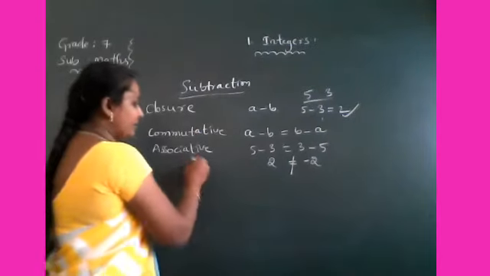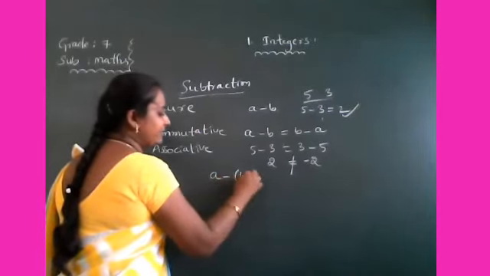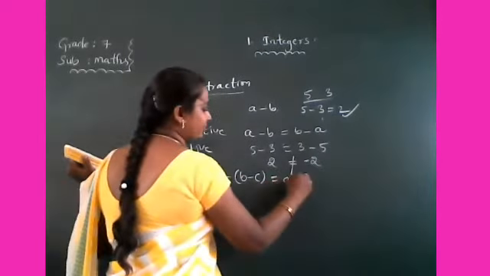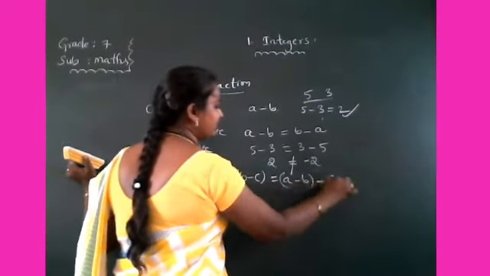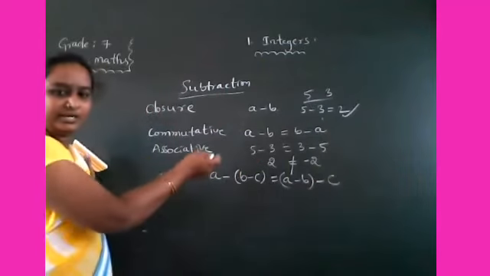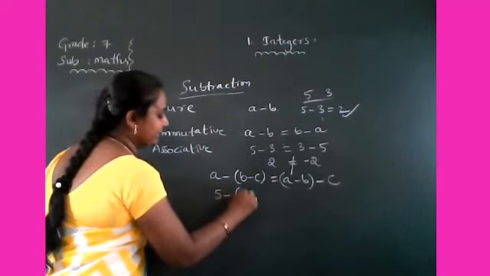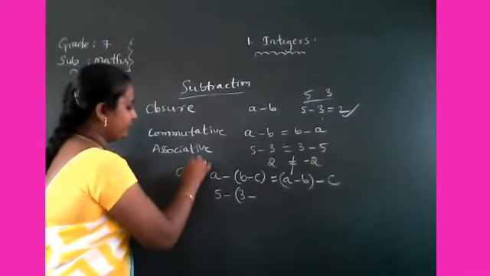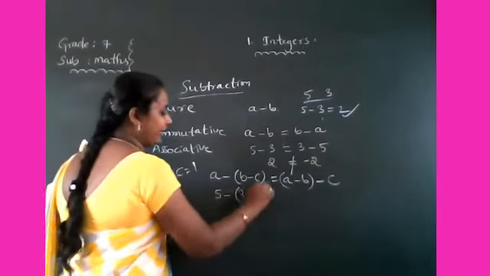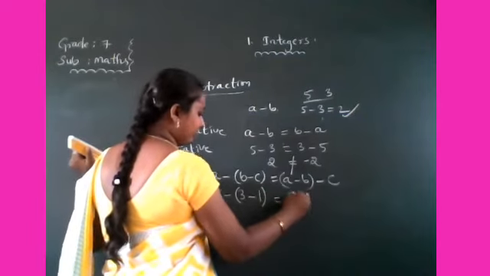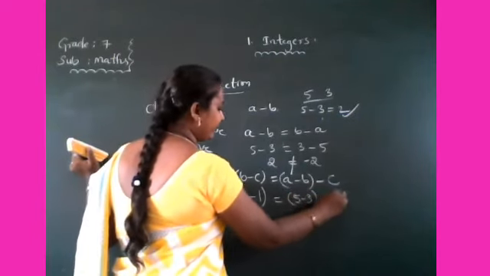Same way, associative: (a minus b) minus c is equal to a minus (b minus c). Same integers you can take, 5 and 3, and take c value as 1. Substitute here: (5 minus 3) minus 1.